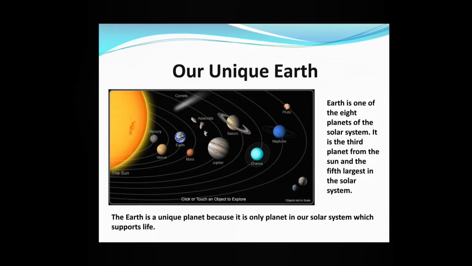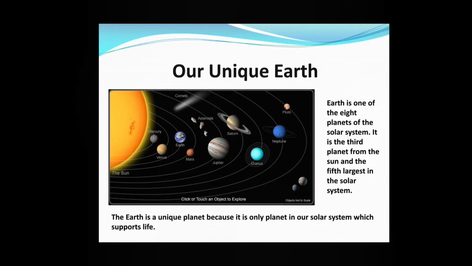Earth is one of the 8 planets of the solar system. It is the 3rd planet from the Sun and the 5th largest in the solar system. We know what the 8 planets are: Mercury, Venus, Earth, Mars, Jupiter, Saturn, Uranus, Neptune. We can see in the picture that Earth lies 3rd from the Sun, and according to its size, it lies 5th largest.